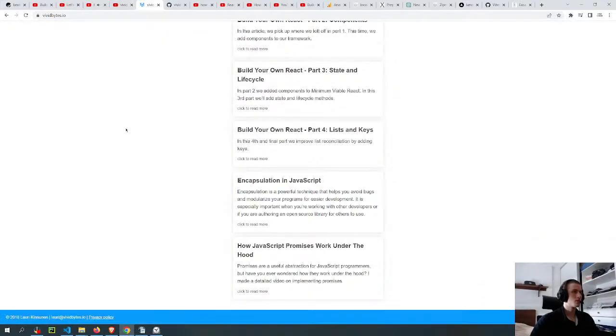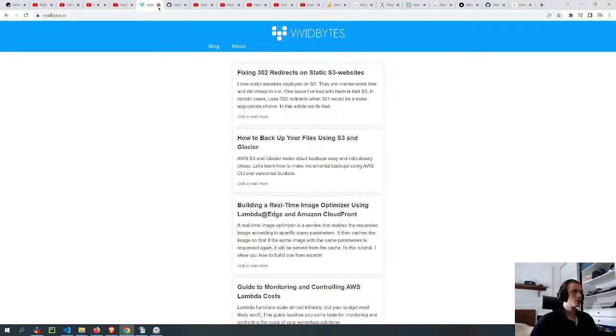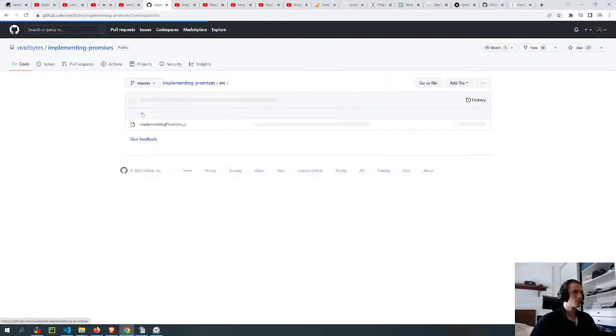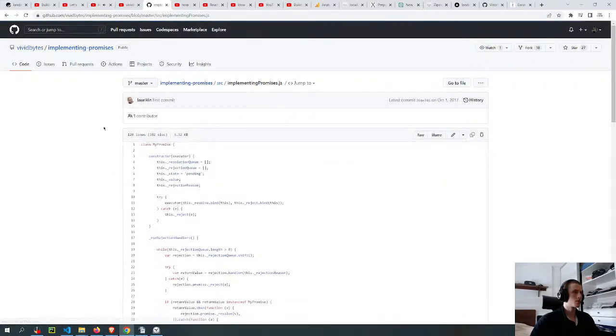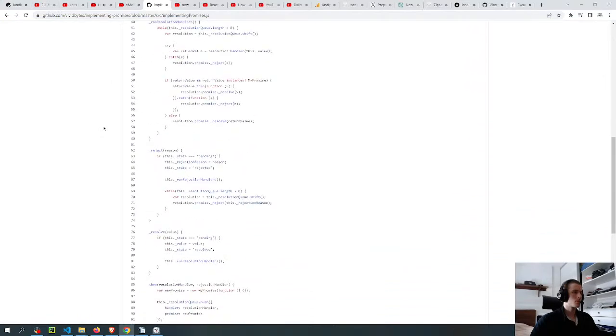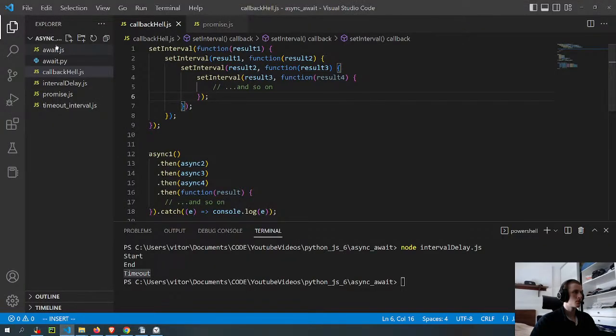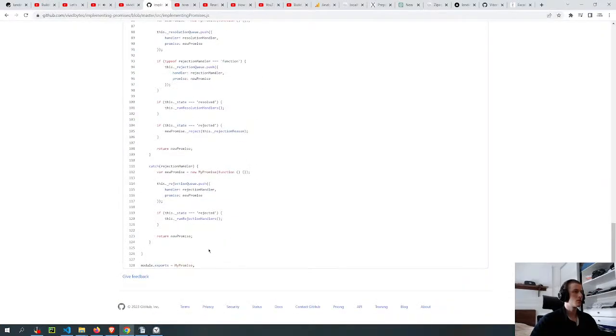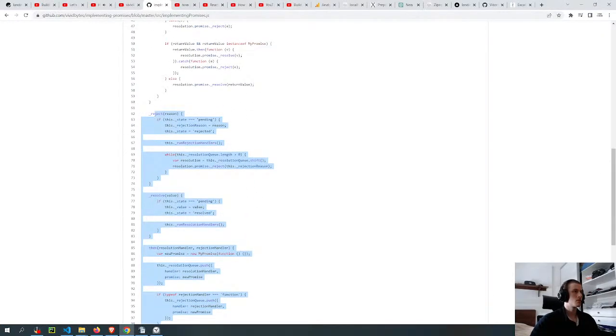So this test says chaining works with rejection handlers, but I think actually a better description would be rejections are passed downstream. What we're testing here is if I reject the original promise, then we'll skip all the following resolution handlers and go directly into this rejection handler that we're attaching here right at the bottom of this chain. Now this doesn't work yet because the only thing we do when the promise is rejected is we run the rejection handlers. So in the reject method, in addition to running all the rejection handlers associated with this promise, we should also go through the resolution queue and reject all the promises that we return from the then method. This way the errors will bubble up to the bottom of the chain, and this function should be invoked as well.